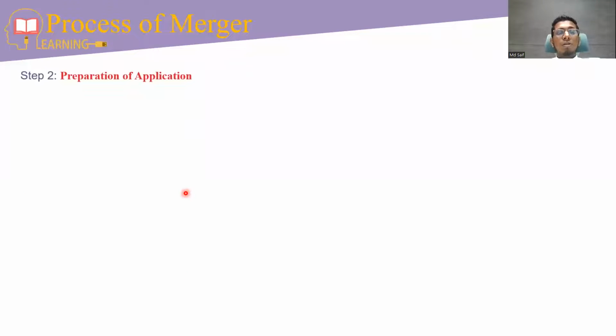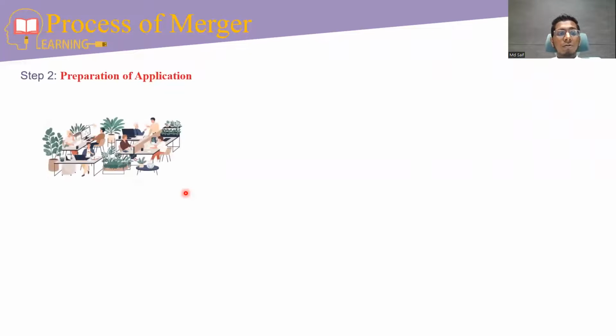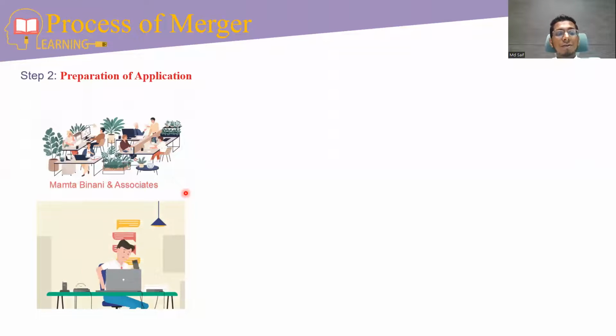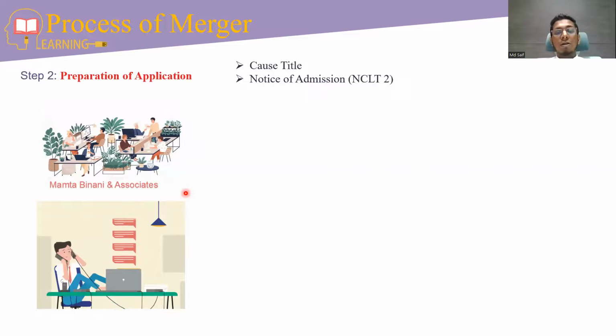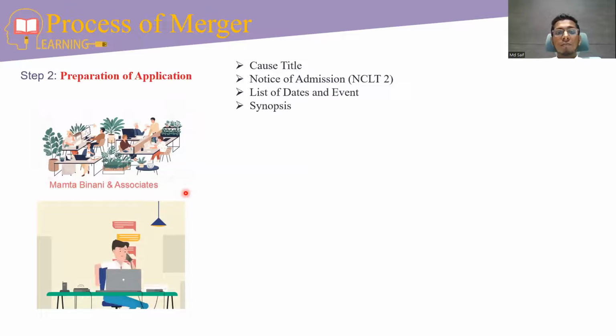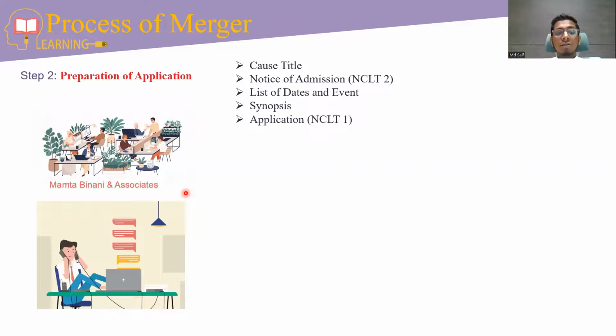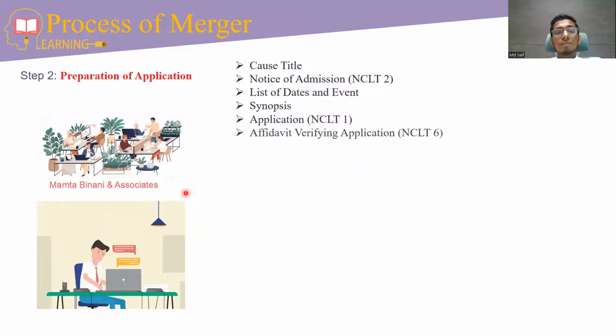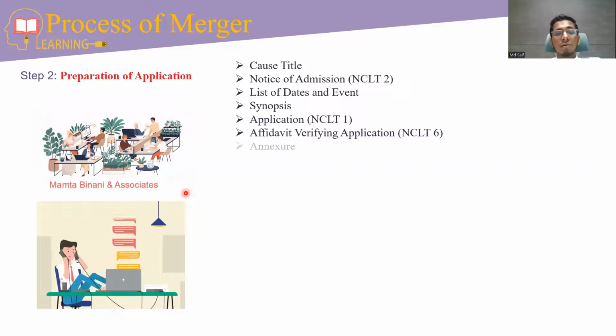Step 2 is preparation of application. So here is our form and this is how we prepare the applications. The application includes cause title, notice of admission in form NCLT2, list of dates and events, synopsis, application in form NCLT1, affidavit verifying application in form 6.